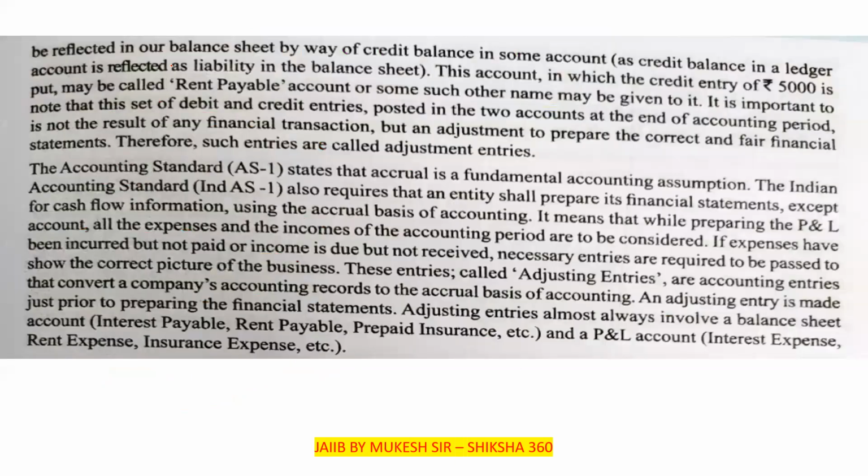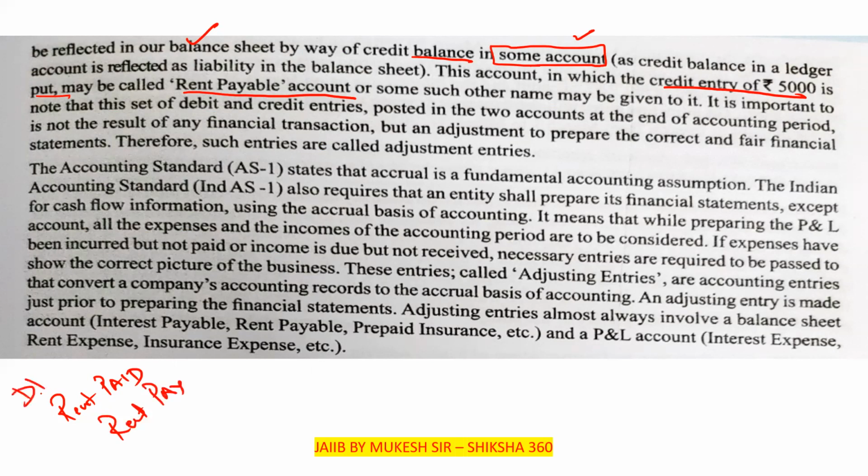So it will be reflected in our balance sheet by way of a credit balance in some account. The account in which we may put the credit entry of rupees 5,000 is the rent payable account. So there are two accounts, that is rent paid and rent payable.